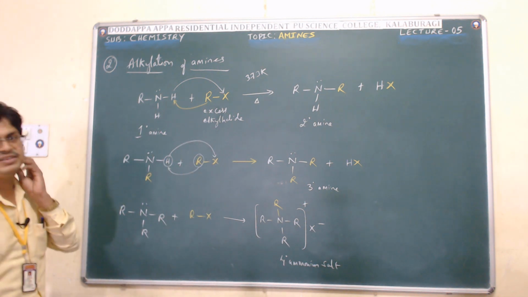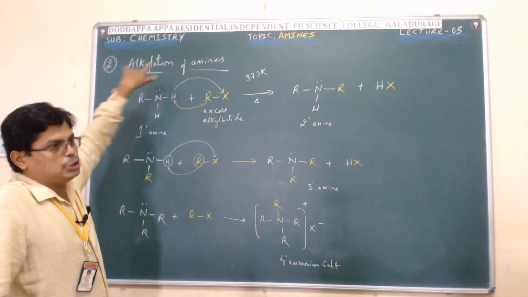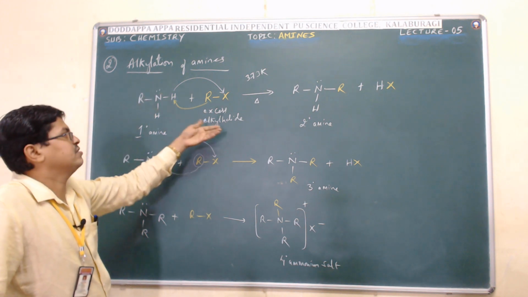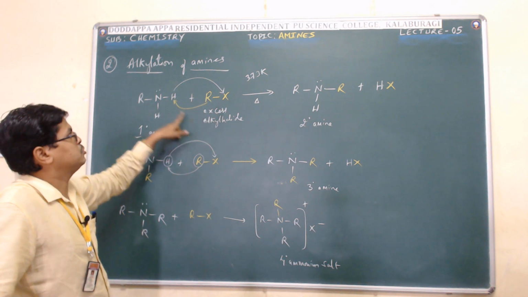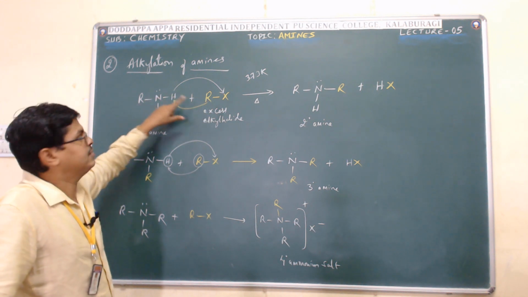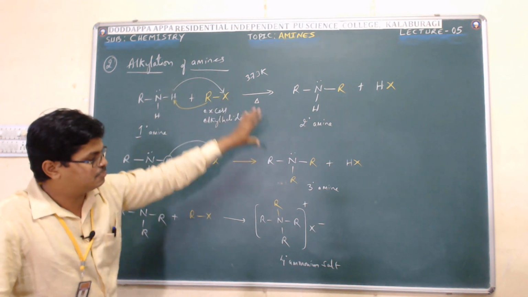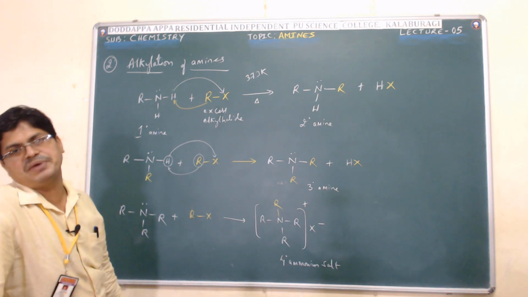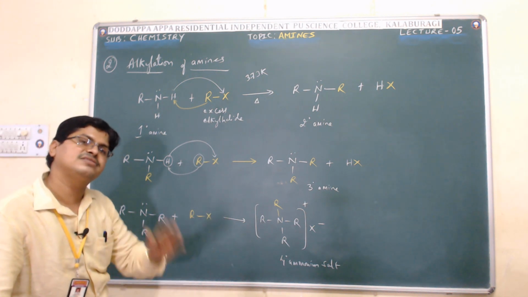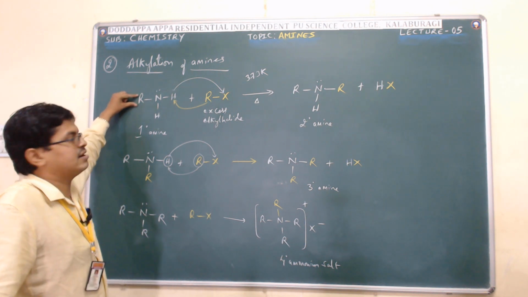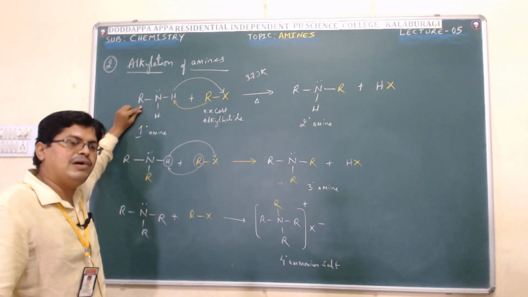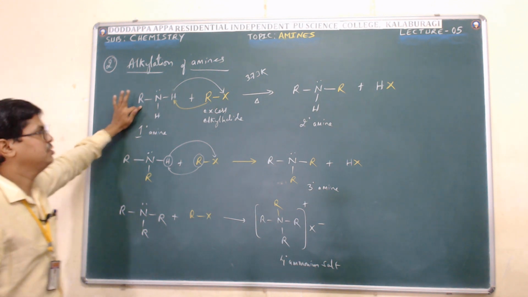So this is how alkylation of amines takes place, friends. For that we need to take excess of alkyl halide. At that time the substitution of hydrogen atom of the amine by the alkyl group takes place. This process is called alkylation of amines. So in exam, if they ask you to give an example, you can take R as an alkyl group or aryl group. It is your wish.